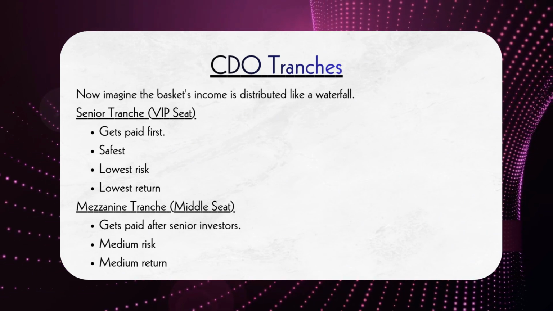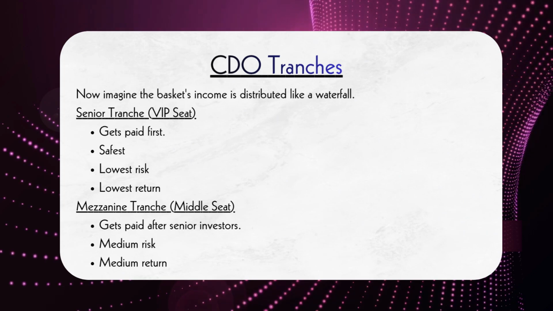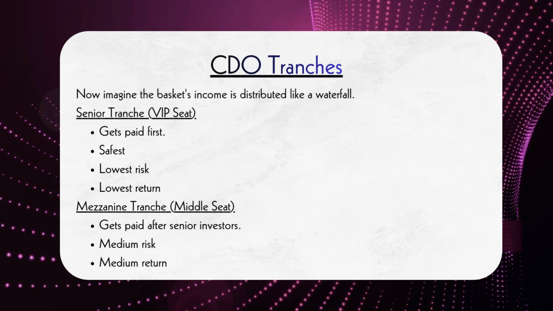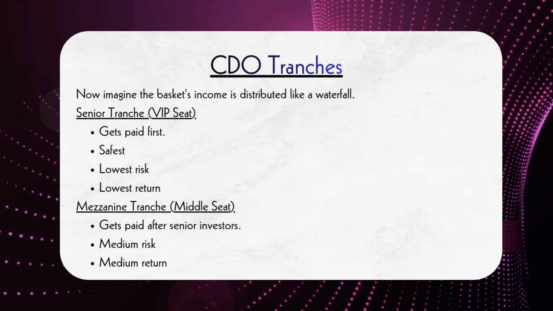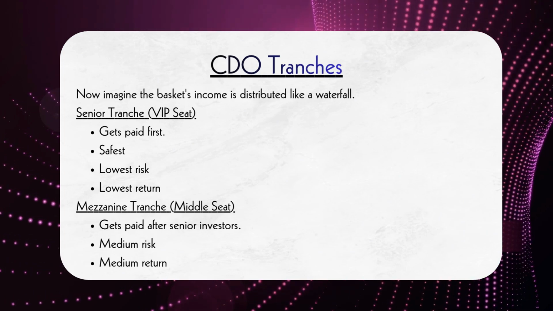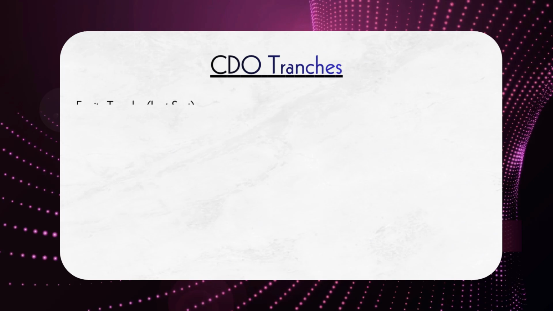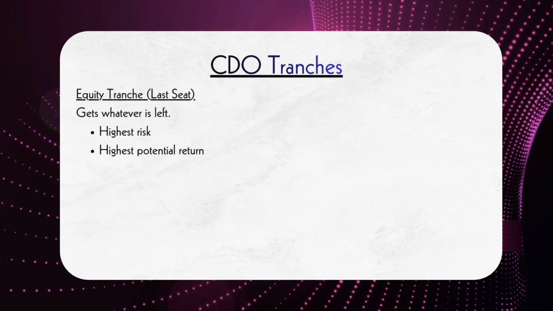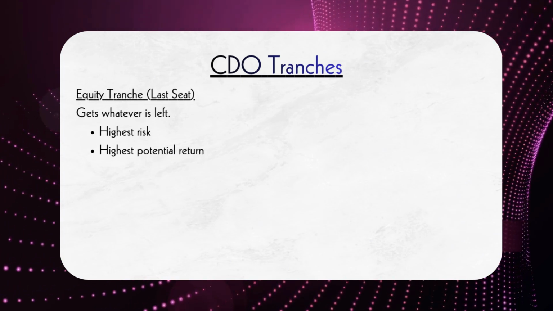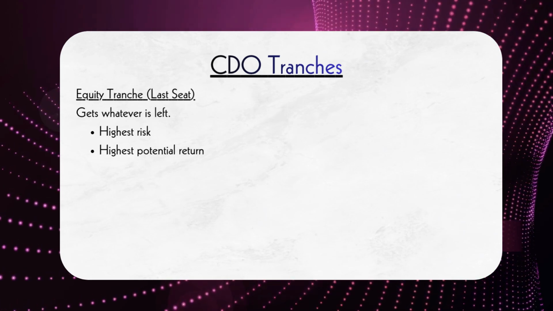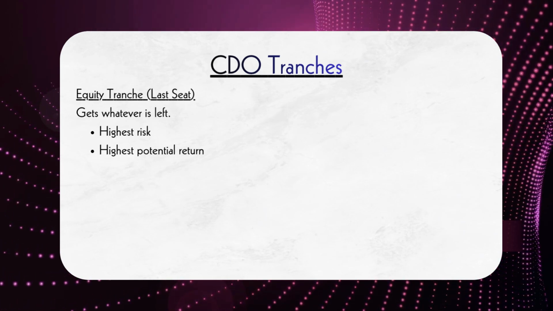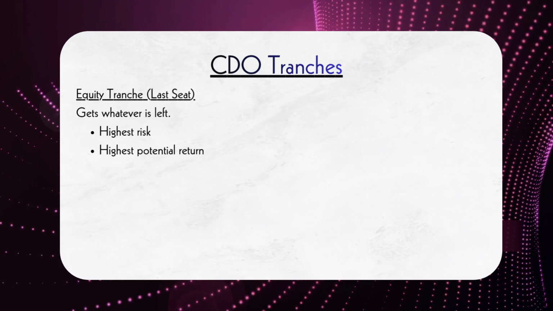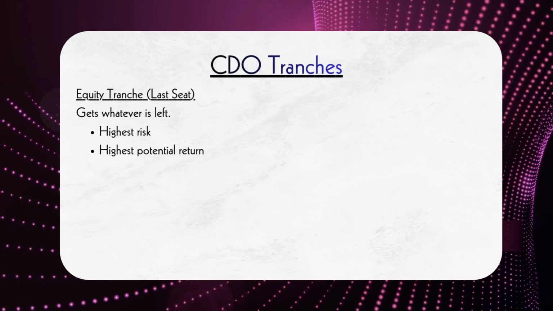Next comes the mezzanine tranche. These investors are paid only after the senior tranche has been fully paid. They take a moderate level of risk and therefore expect a moderate return. Finally, there is the equity tranche. These investors are paid last and receive whatever money remains after everyone else has been paid. Since they absorb losses first, they face the highest risk but also have the potential for the highest return.